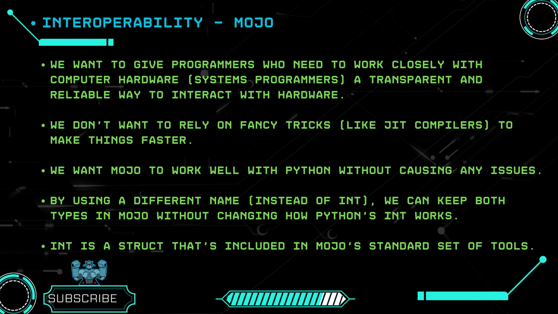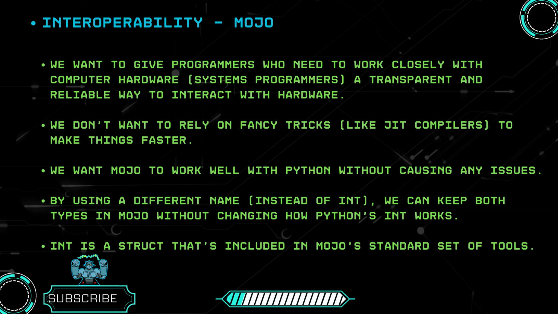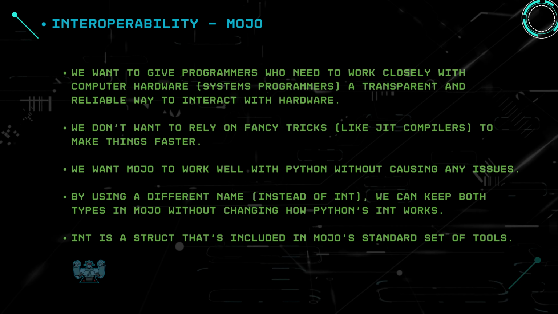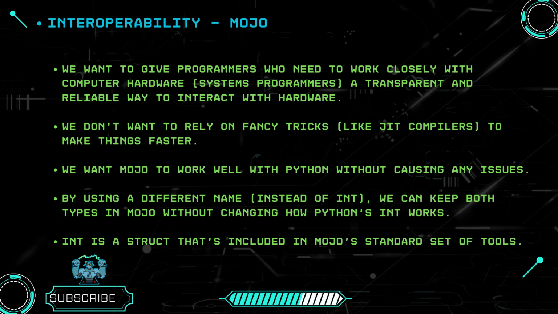By using a different name, instead of int, we can keep both types in Mojo without changing how Python's int works. Int is a struct that's included in Mojo's standard set of tools.